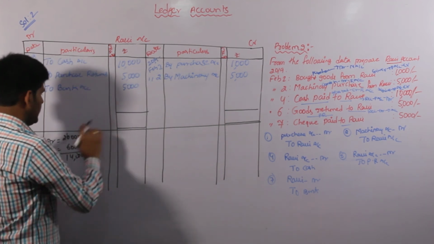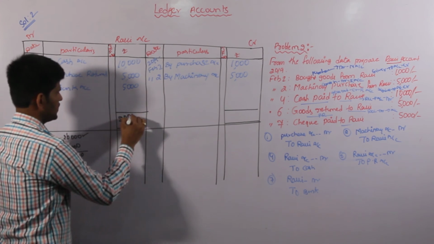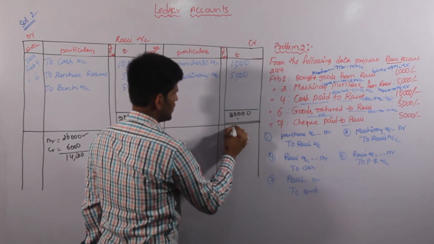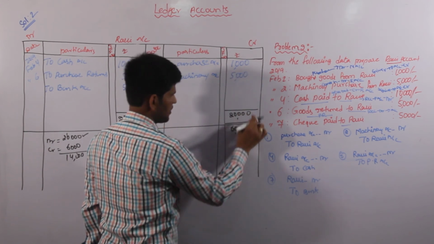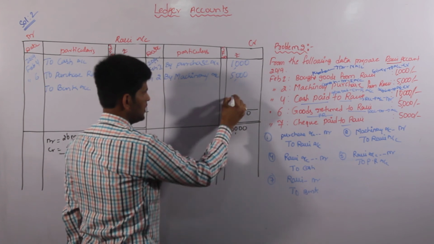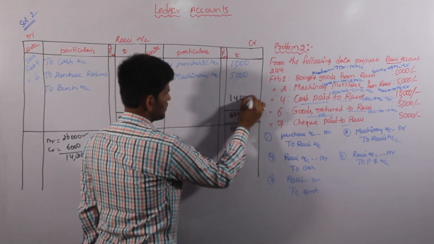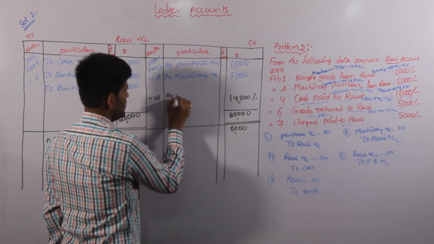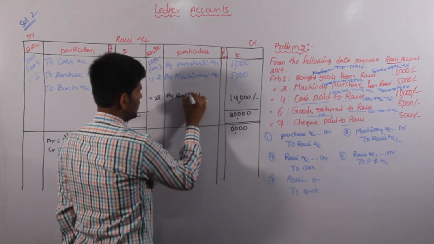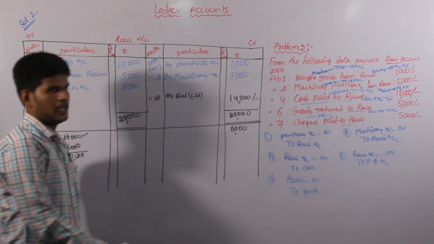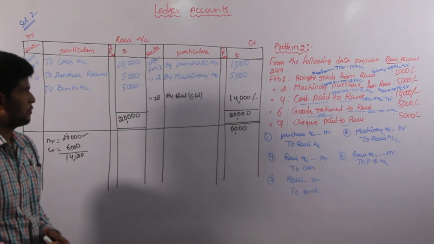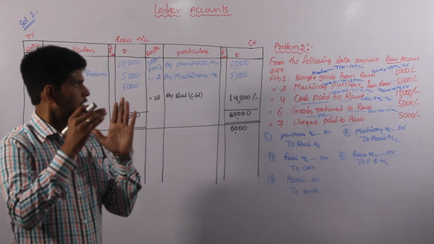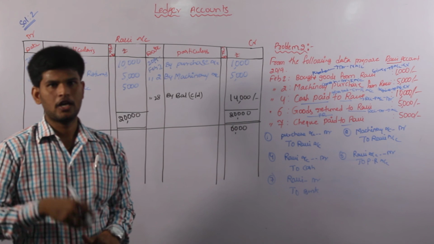So we have to take this excess value 20,000 here and here also 20,000. Write the lesser value down on the total column. Subtract 6,000 from 20,000, balance 14,000. On 28 February, by balance carried down. This is the value we have to represent like this. So this is about our second problem. In the third problem we are going to solve all related and non-related transactions along with this formula.